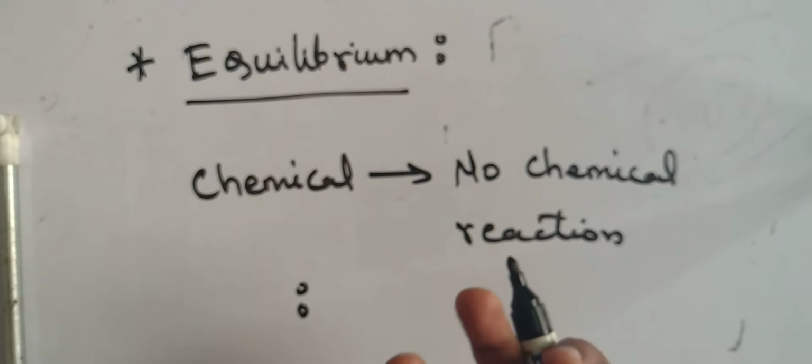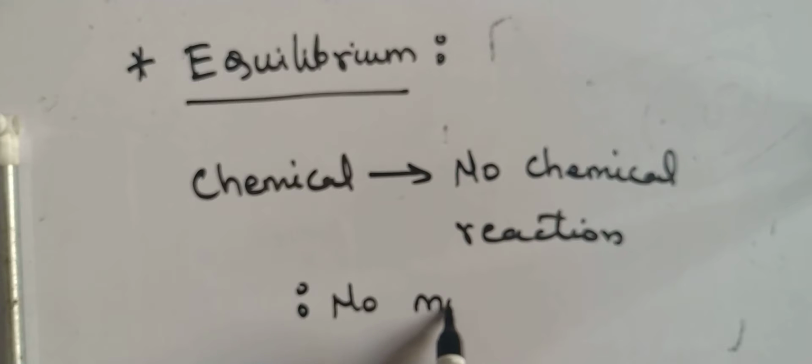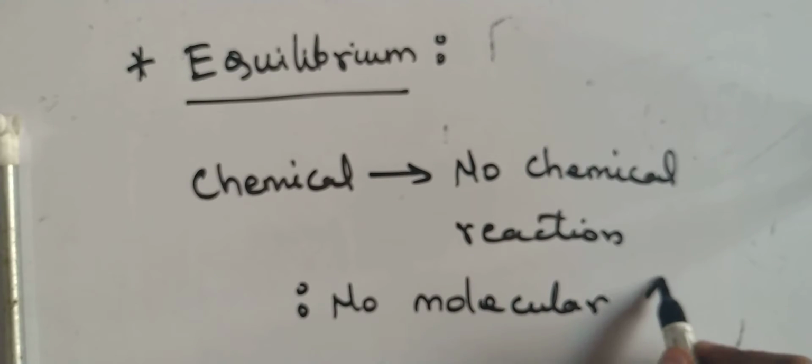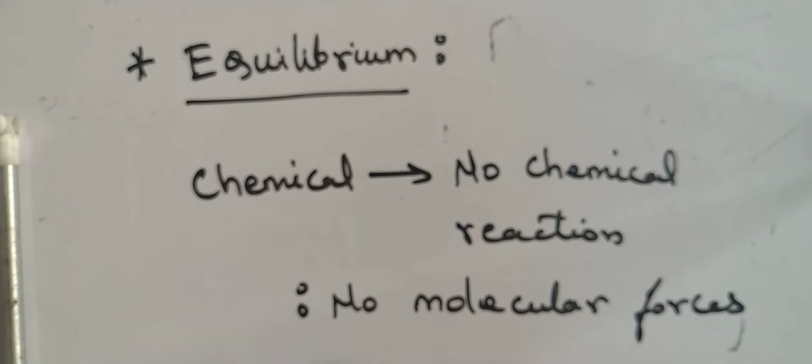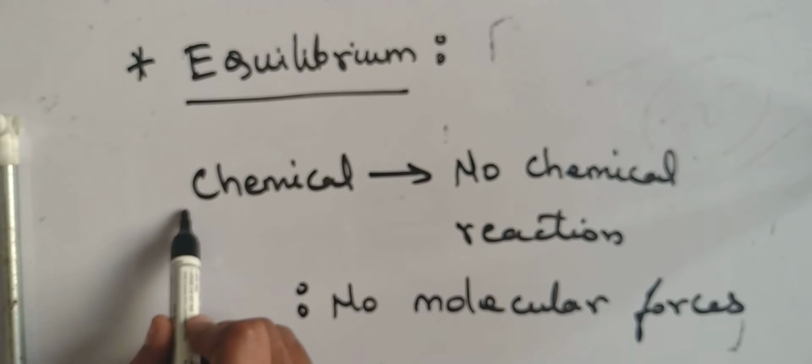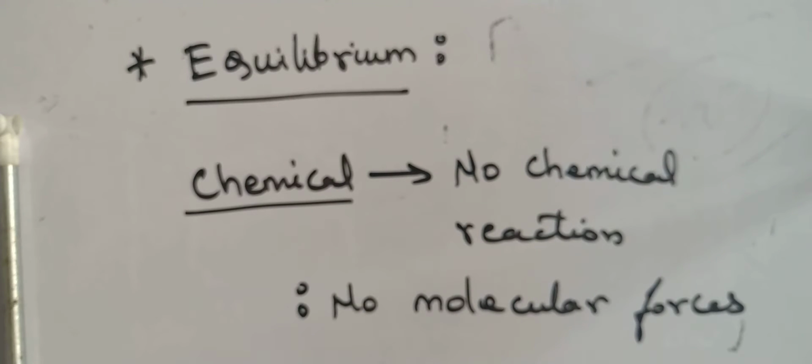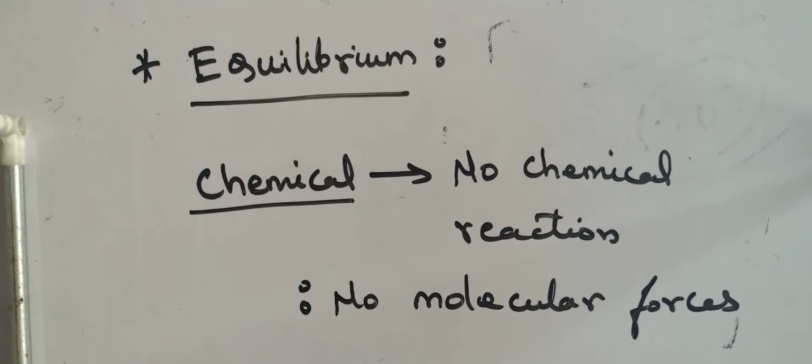To understand this in simpler terms, there are no molecular forces active inside the body. There are no chemical reactions going on within the body with the surrounding, and there are no molecular forces which are urging the body to undergo a chemical reaction. It means the body is chemically stable. The best example is sodium metal. When it's exposed to the atmosphere, it burns very quickly. Why? Because it is not in chemical equilibrium.